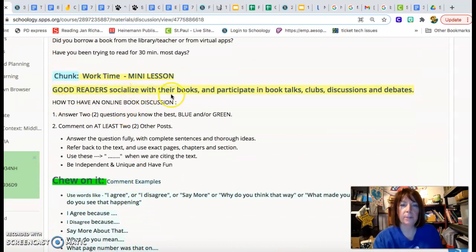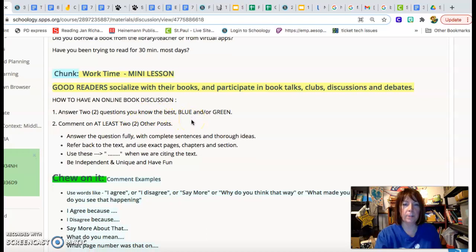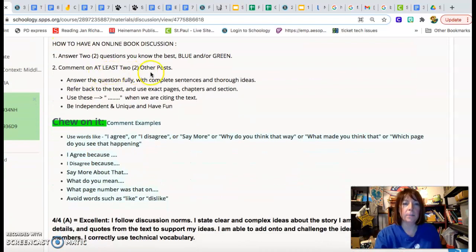Good readers socialize with their books and participate in book talks, clubs, discussions, and debates. How to have an online book discussion. Answer 2 questions you know the best, blue and/or green. Comment on at least 2 other posts. Answer the question fully with complete sentences and thorough ideas.